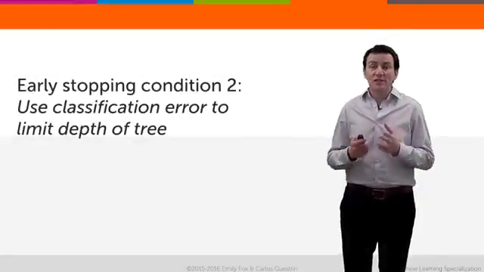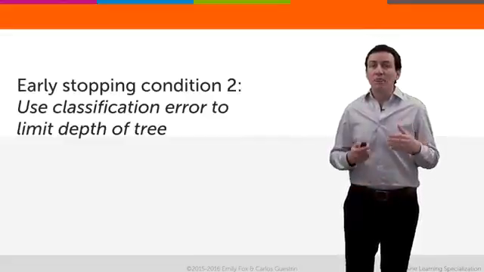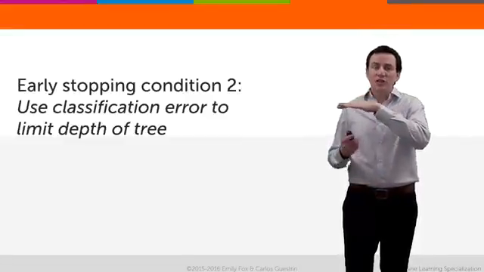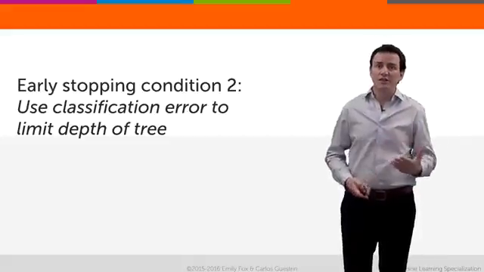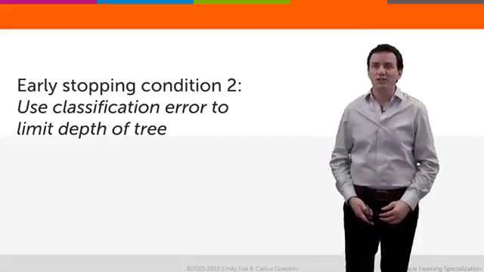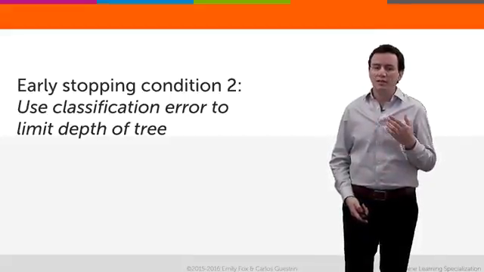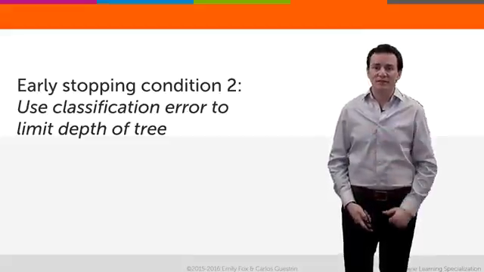Limiting the depth is just one approach for limiting the complexity of the decision tree. However, if you limit the depth, you're cutting every branch in the same way. But some branches might want to go further than others. So let's take a look at an approach where some branches might go down further than others. For example, we can stop recursing if the classification error doesn't get better.